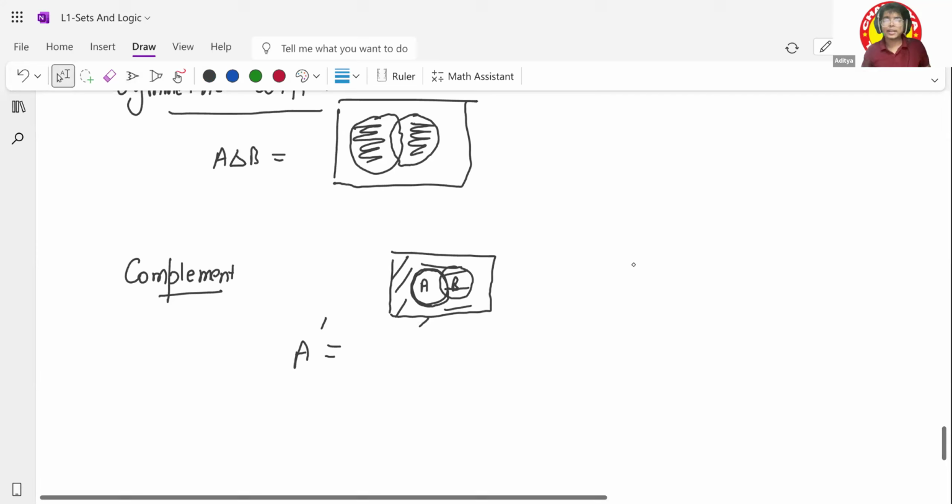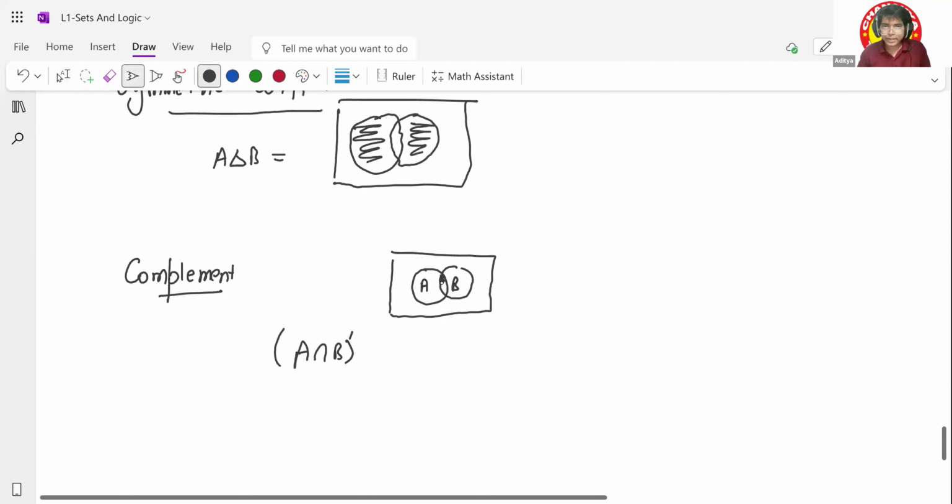Whatever the complement is, if there is some expression like A intersection B, and I'm saying take the complement of this whole thing, what does this mean? Everything except it.